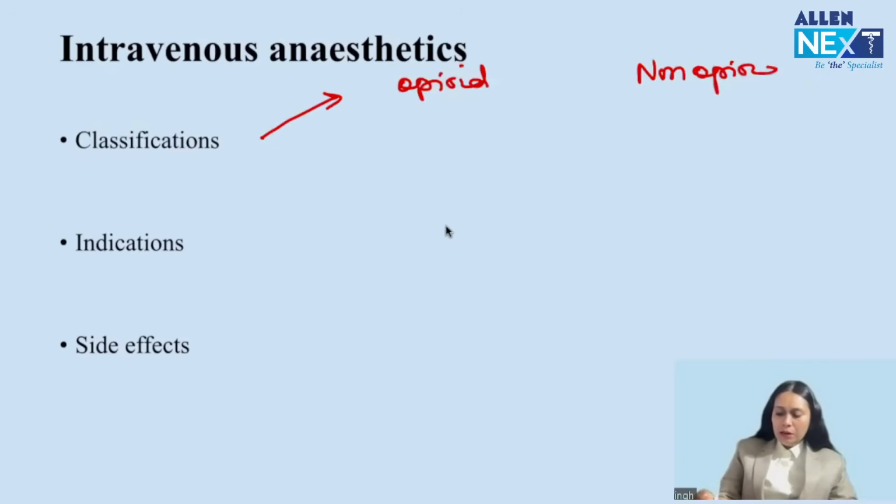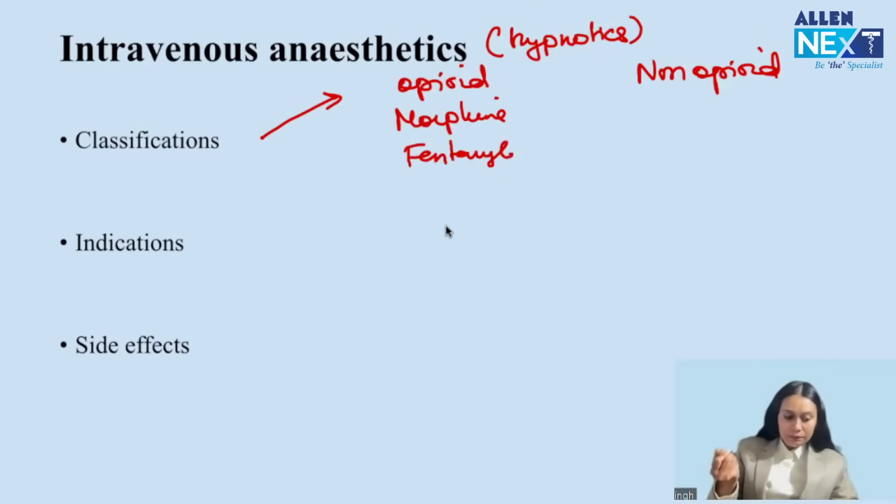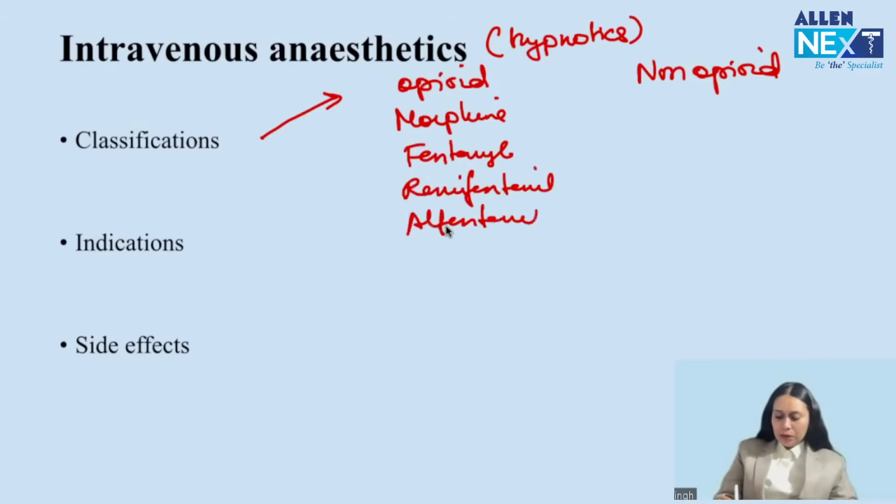For opioids, you have morphine, fentanyl, remifentanil, alfentanil, and sufentanil, right? So these are the opioids which can be used as sole IV anesthetic agent.